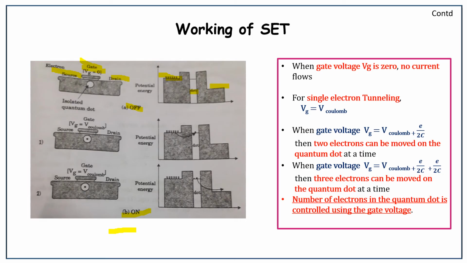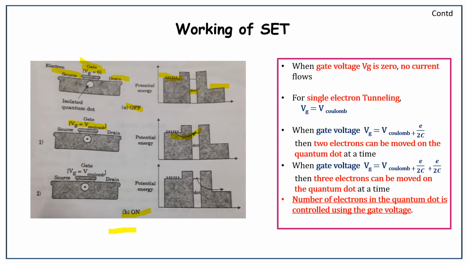The second and third figures represent the on state of SET. As the quantum dot is empty, the potential energy is low as there is no electron. So when you apply the gate voltage equal to the Coulomb voltage, an electron will move from the source to the quantum dot.